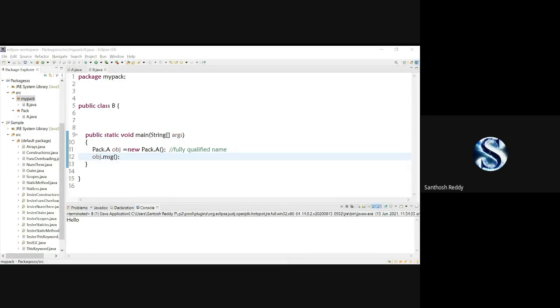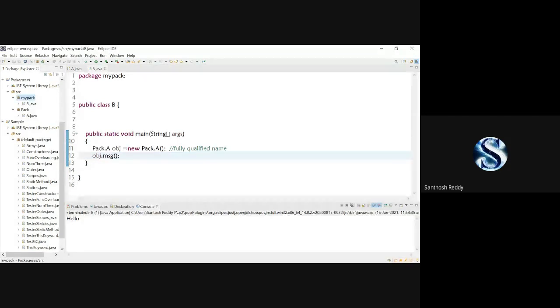Whereas coming into the packages concept, can we create classes in different packages with the same name? Yes, sir. Yes, we can create. That also I'll show for you. So that is the one advantage we have with packages. You can check it out here.